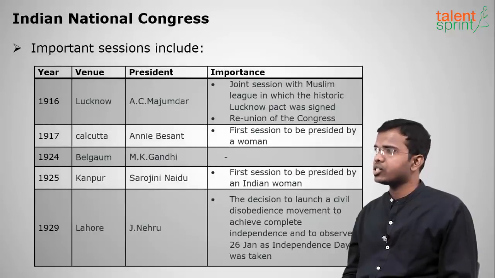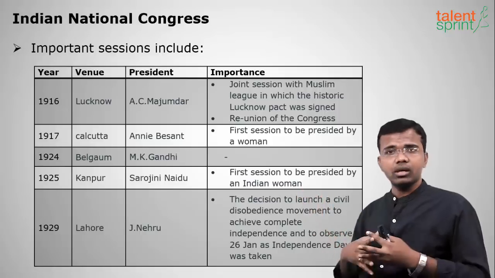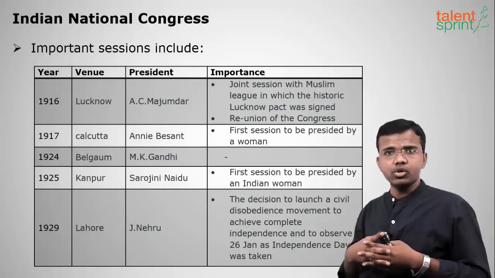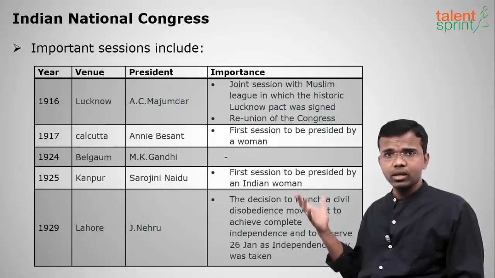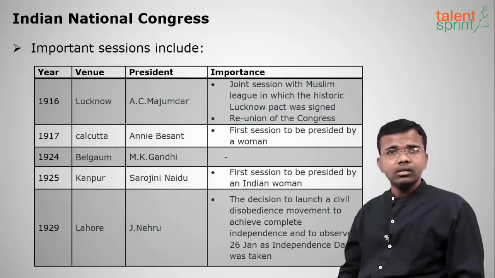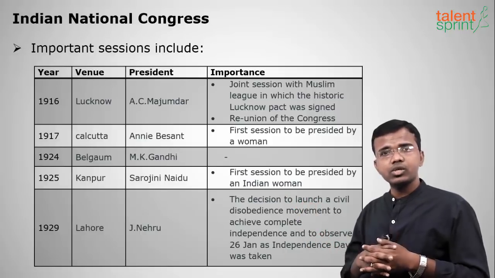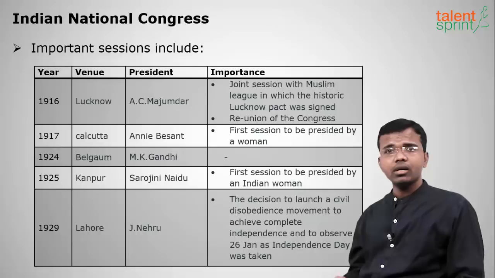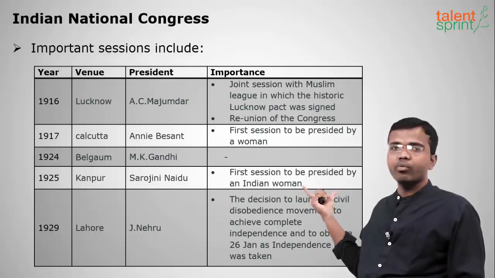The next important session is the 1916 Lucknow session. Both moderates and extremists joined in this session because of Annie Besant and Bal Gangadhar Tilak. Both Congress and Muslims joined, as well as moderates and extremists. It is called the Lucknow Pact.